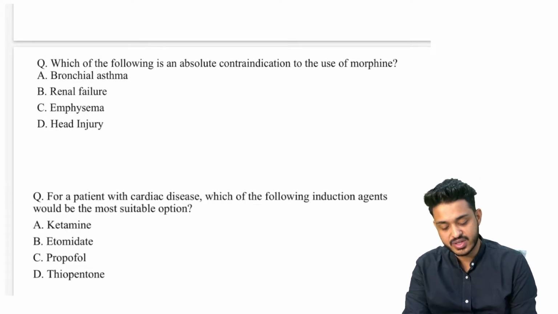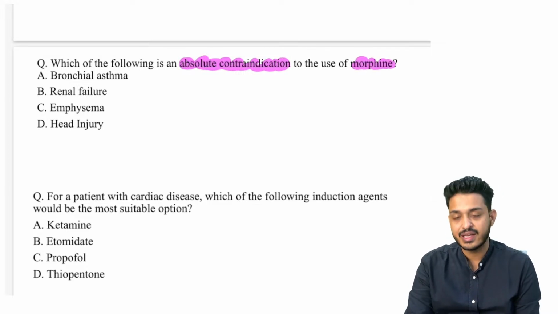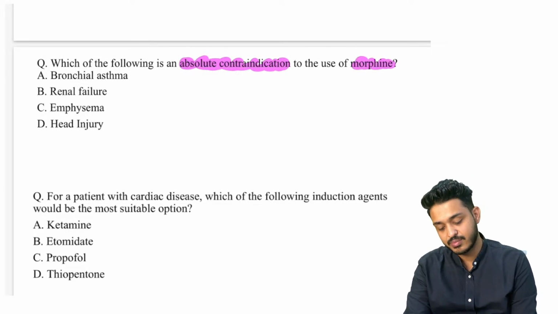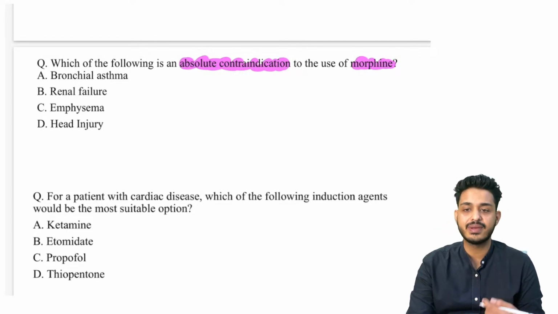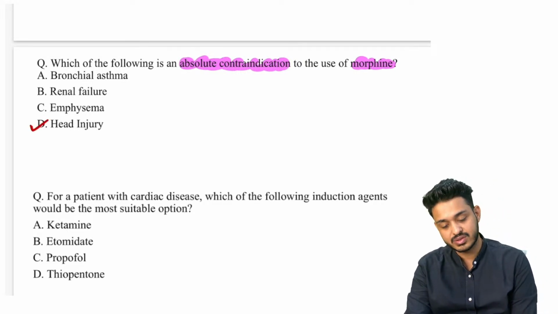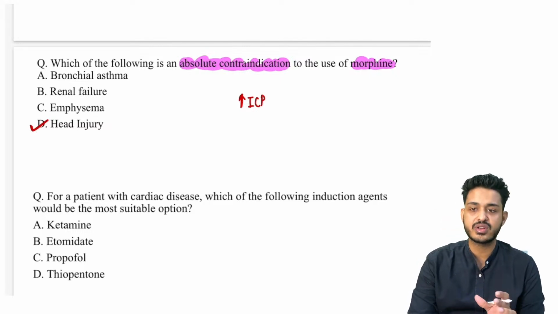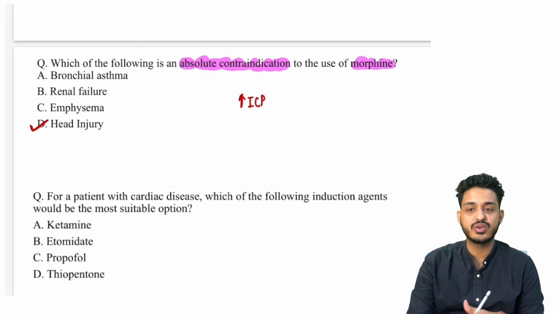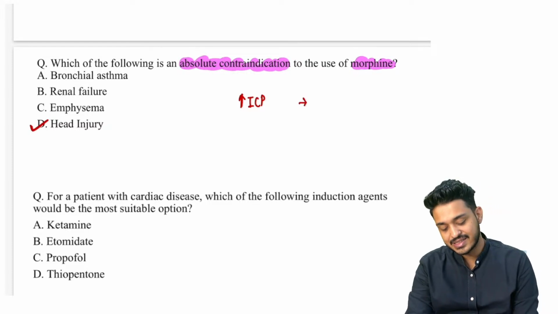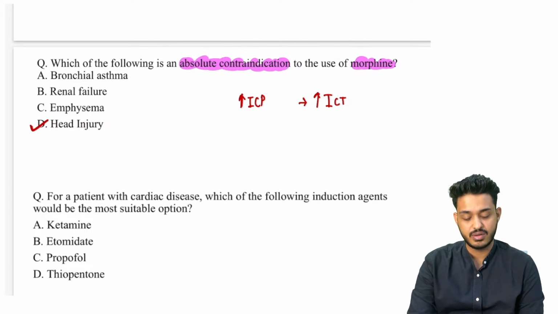Absolute contraindication they are asking. Remember, absolute contraindication for morphine is not bronchial asthma. In a bronchial asthma patient we can even use morphine, right? But in the patient who is having head injury, because this particular thing is going to increase your ICP. Respiratory depression कराता है, but this particular thing is going to increase your ICP, intracranial pressure or intracranial tension बढ़ेगा, and this patient will be having problem, right?